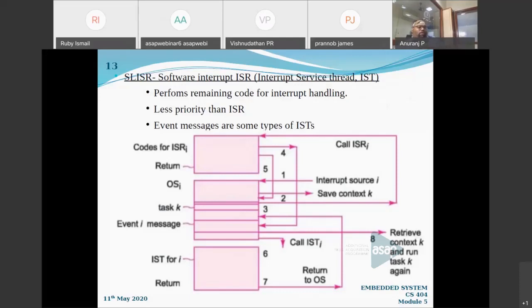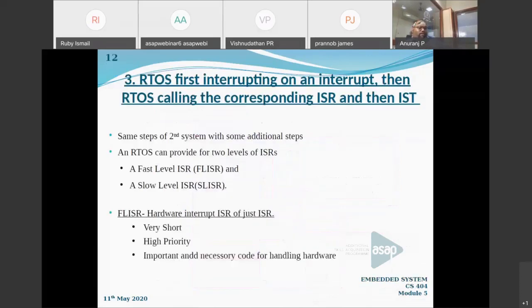It is called the interrupt service thread, IST. An IST corresponds to its ISR. It is not the direct interrupt service routine. It will be generated in between the execution of a particular ISR. So this is the concept of a slow level ISR and a fast level ISR.